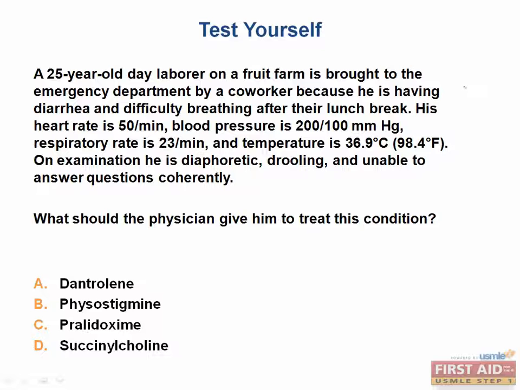Okay, time to test yourself. So the first question, a 25-year-old day laborer on a fruit farm is brought to the emergency department by a coworker because he is having diarrhea and difficulty breathing after their lunch break. His heart rate is 50, blood pressure is 200 over 100, and his respiratory rate is 23. His temperature is 98.4 degrees Fahrenheit. On examination, he is diaphoretic, drooling, and unable to answer questions coherently. What should the physician give him to treat this condition?